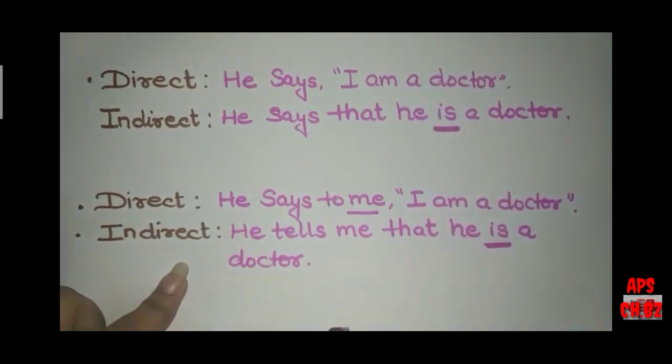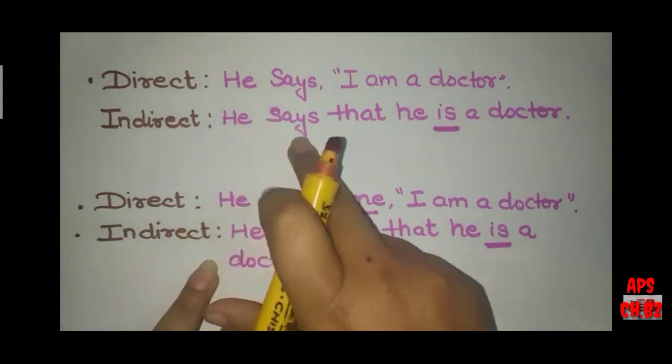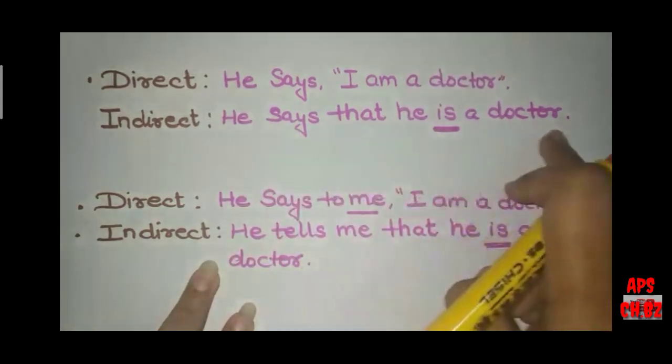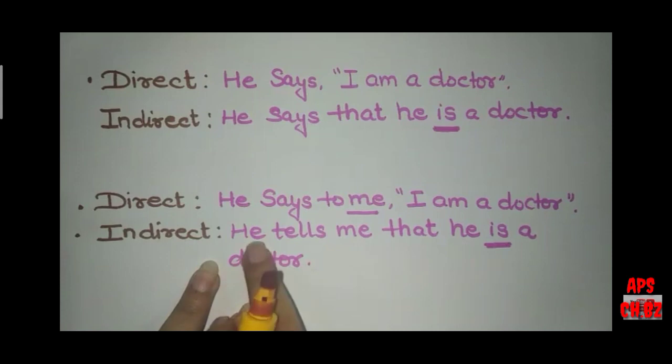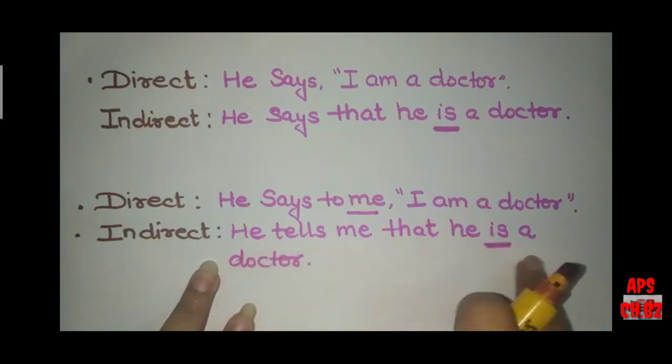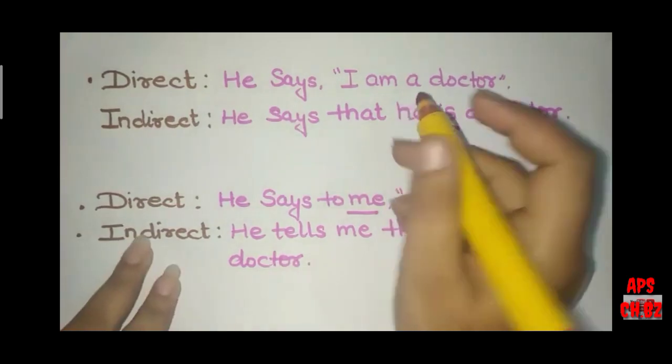Exactly. But if the reporting verb is in the present tense, the tenses of the direct speech do not change. So we can write it as "He says that he is a doctor," or "He tells me that he is a doctor."